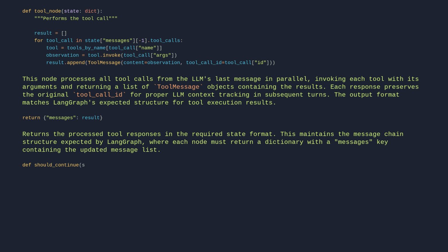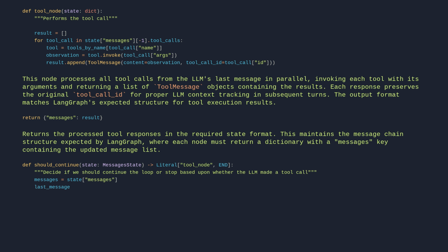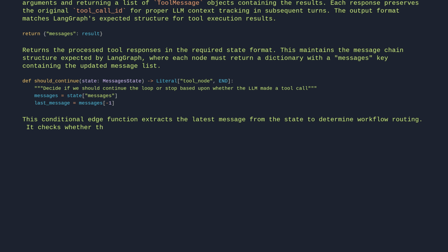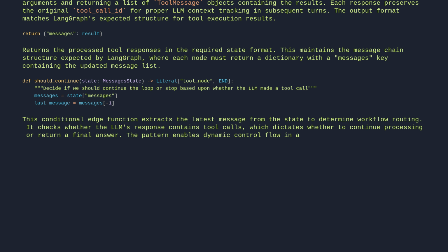def should_continue(state: MessagesState) -> Literal["tool_node", END]: Decide if we should continue the loop or stop, based upon whether the LLM made a tool call. messages = state["messages"]. last_message = messages[-1]. This conditional edge function extracts the latest message from the state to determine workflow routing. It checks whether the LLM's response contains tool calls, which dictates whether to continue processing or return a final answer. The pattern enables dynamic control flow in agent execution.